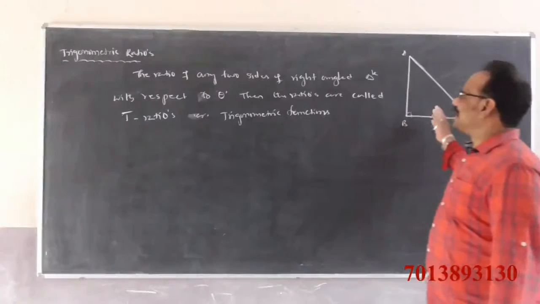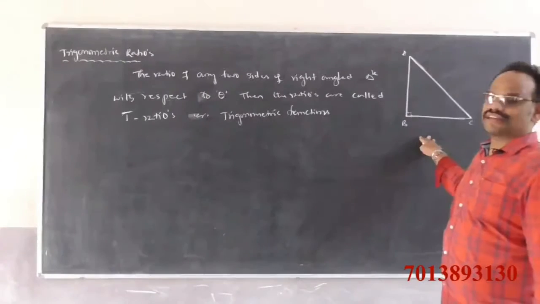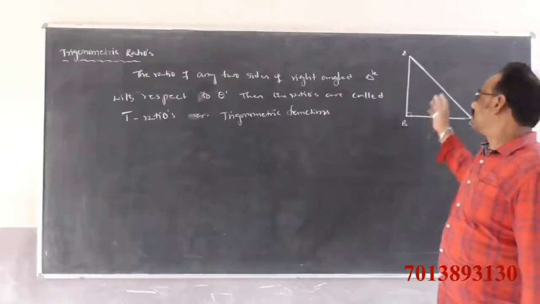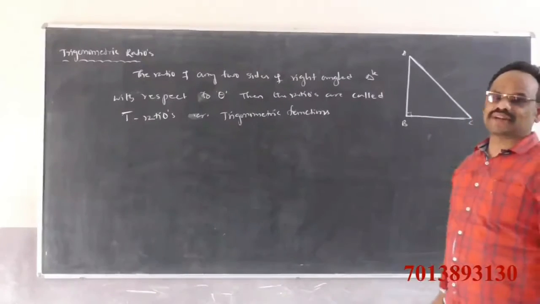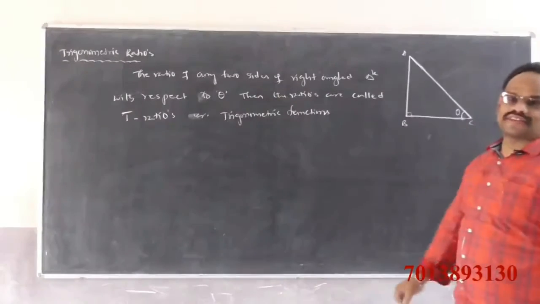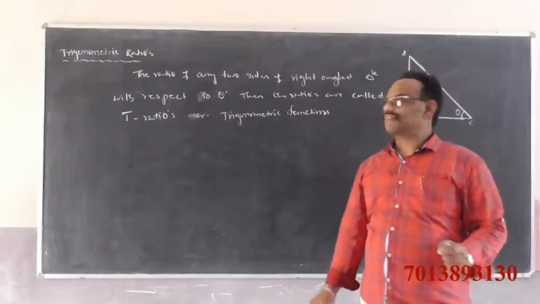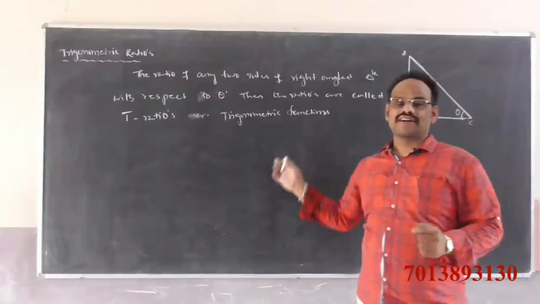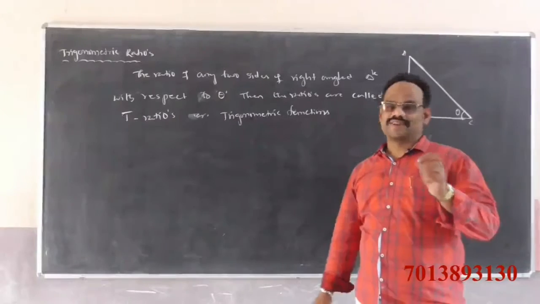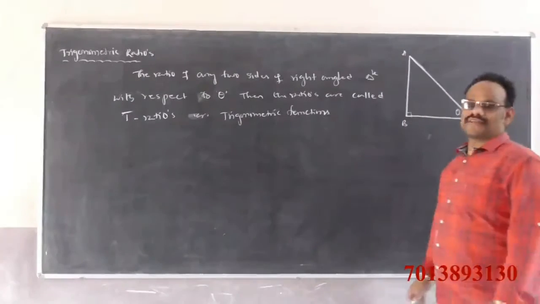The ratio of any two sides of a rectangular triangle with respect to theta. If you take theta here, with respect to theta, then these ratios are the trigonometric ratios, that is nothing but T ratios or trigonometric functions.